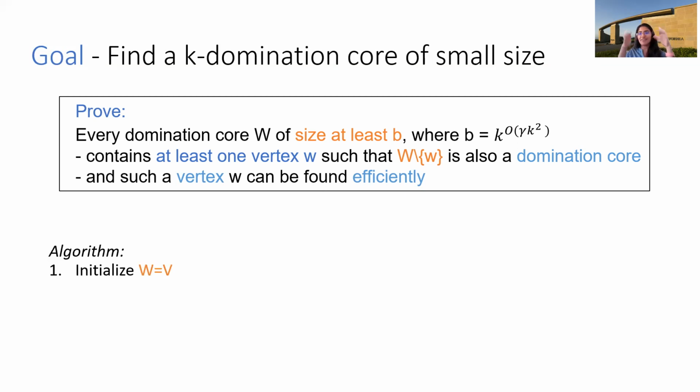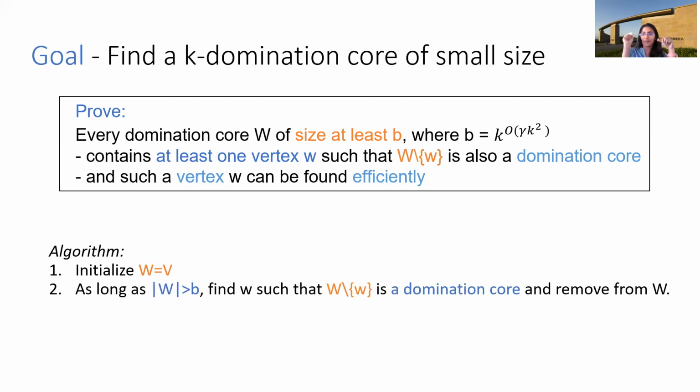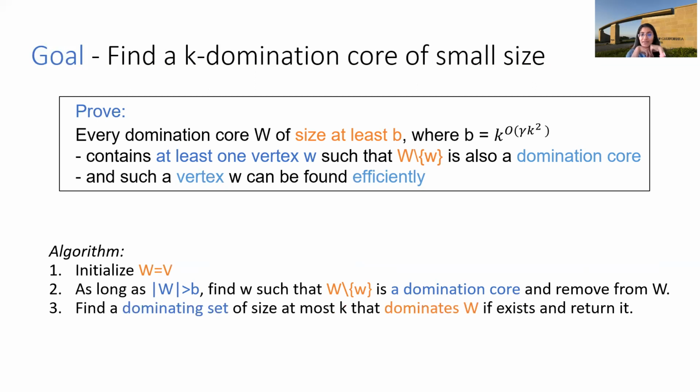So we start out with a very trivial domination core, that is the set of all vertices, right? And then as long as our domination core has large size, or is greater than B, by our claim, we can find a vertex W such that removing it from the domination core results in a set which is still a domination core. So we find such a W and then remove it from the domination core and proceed with the loop again. Okay. Finally, when the size of the core is less than or equal to B, we find a dominating set of size at most K that dominates it using the algorithm I mentioned in the previous slide.